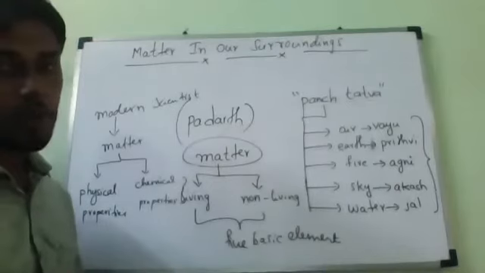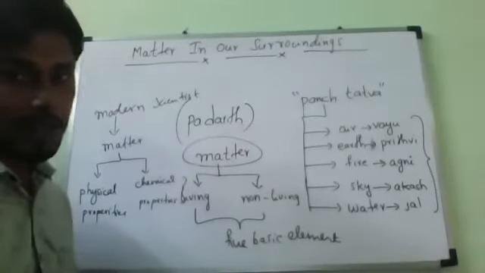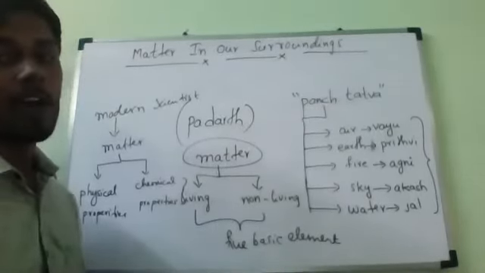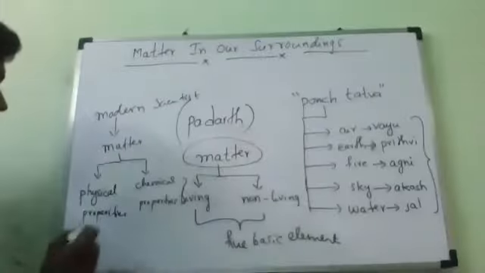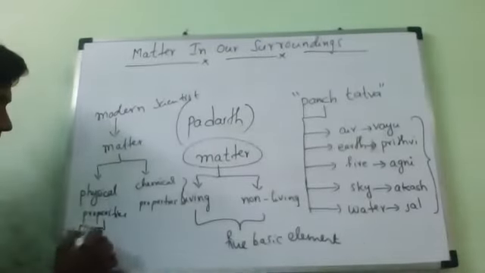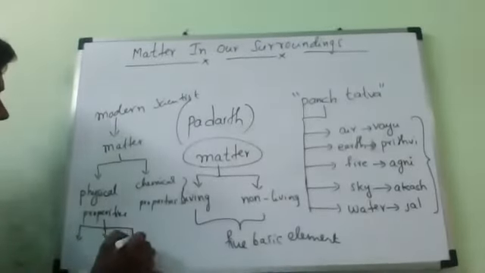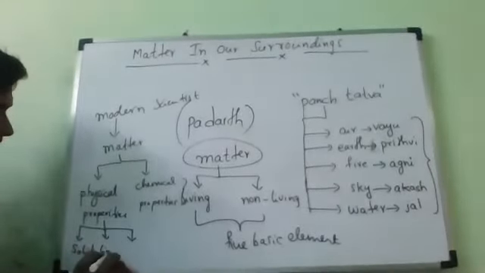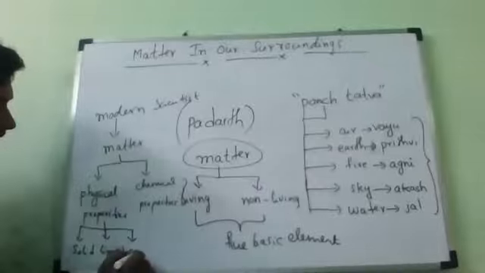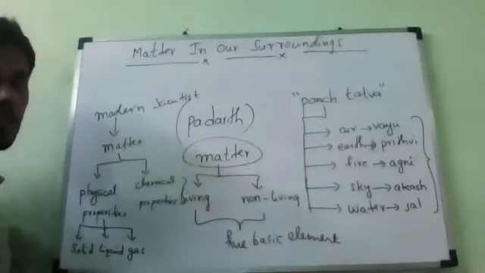Matter is classified into how many types? Three types. So every matter, based upon its physical state, is classified into three types. That is solid, liquid, and another one is what? Gas. Yes. That's all. Understanding? All of you write it.